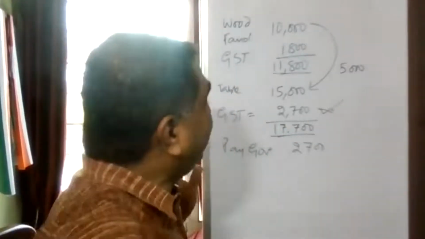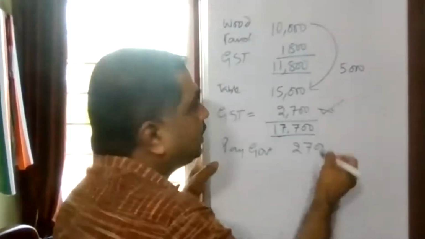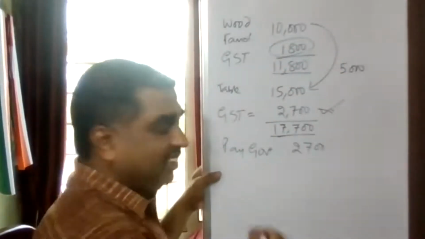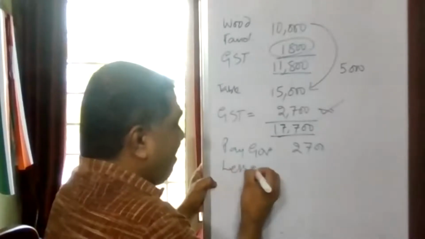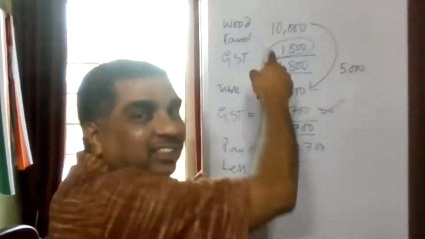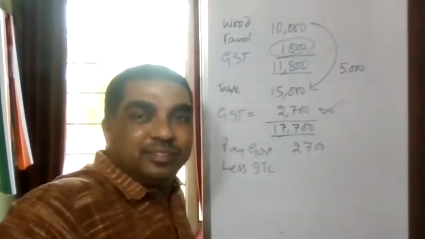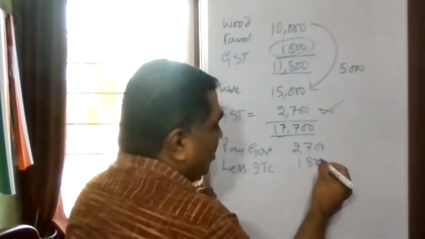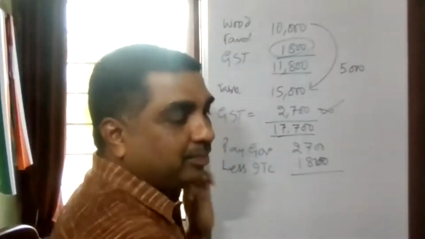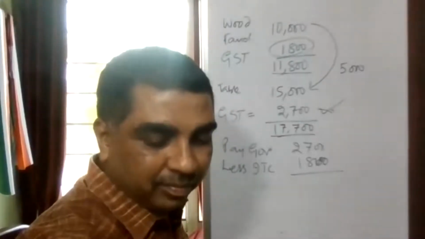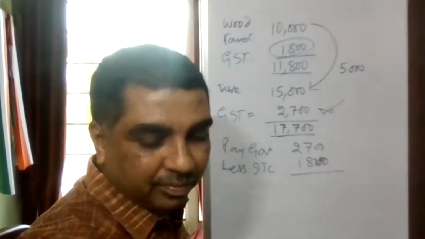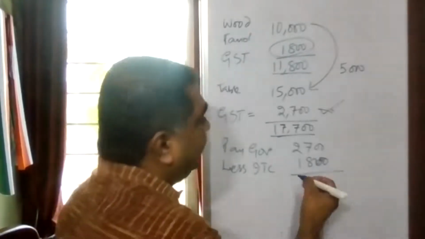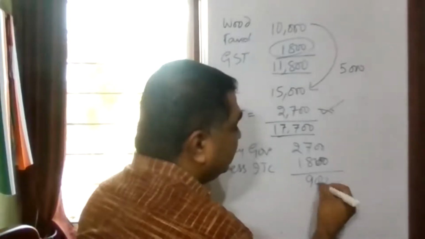But how he will pay? At the time of payment, he will say, okay, my liability is this much, but I got input tax credit. Less ITC. How much is the ITC? 1,800. So how much he is going to pay now? Tell me. 900 he is going to pay.